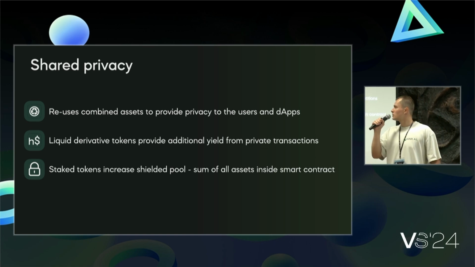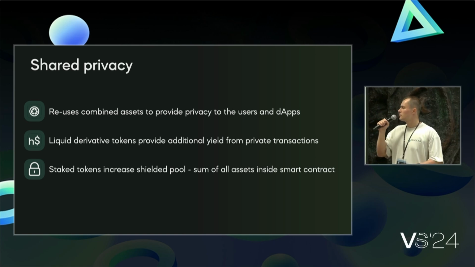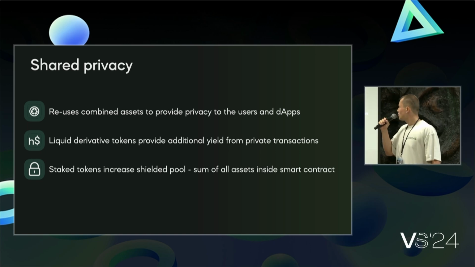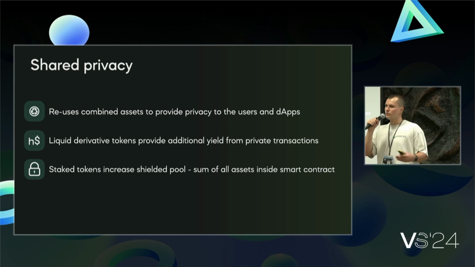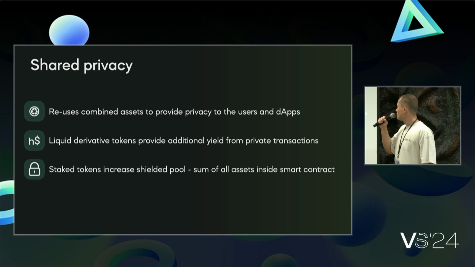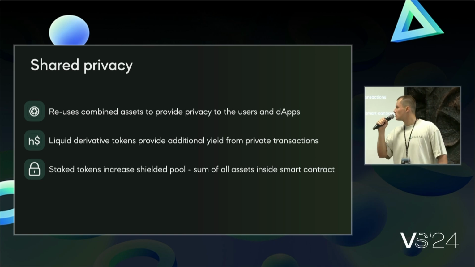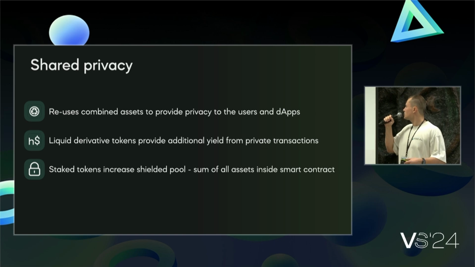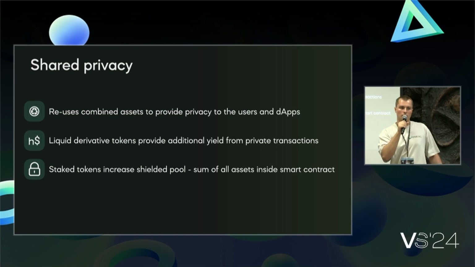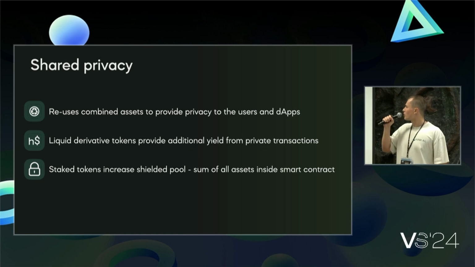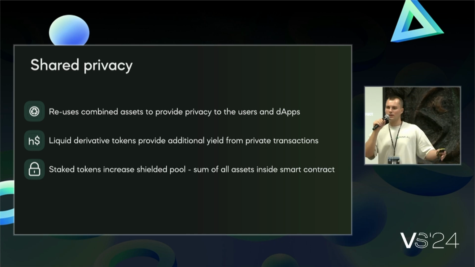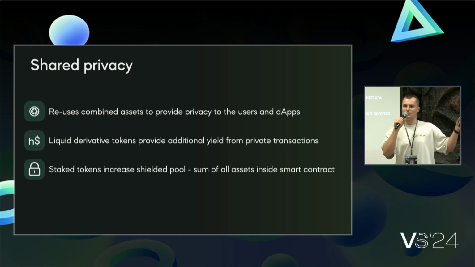We are introducing shared privacy, which basically reuses Ethereum or other liquid assets to create privacy for users of our dApp and of our SDK, which I'll talk about in a moment. And these liquid derivative tokens allow us to essentially give yield to holders of those tokens from those private transactions that are done through our decentralized application and our SDK. And in turn, this staked value increases our privacy pool.